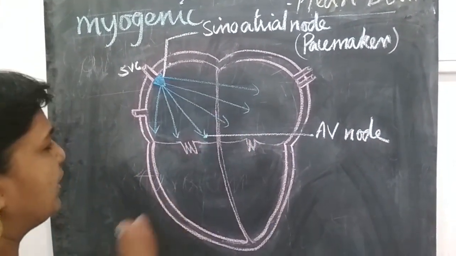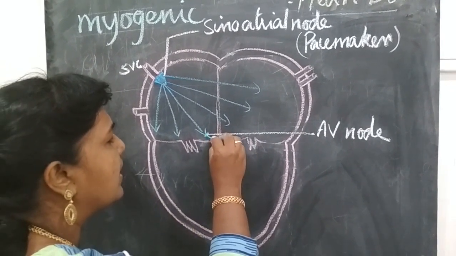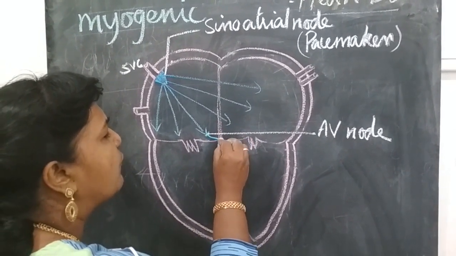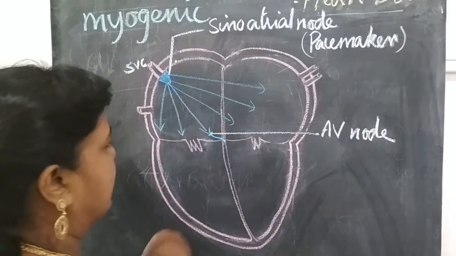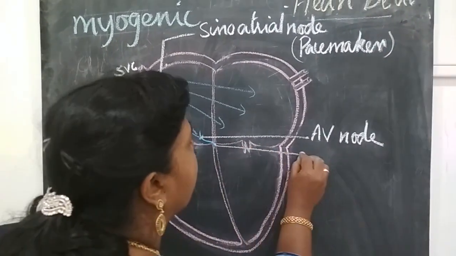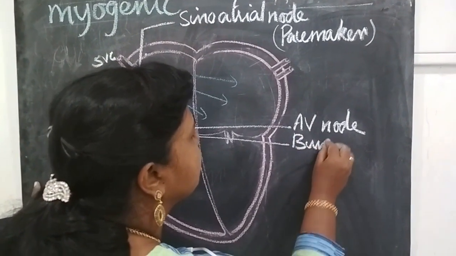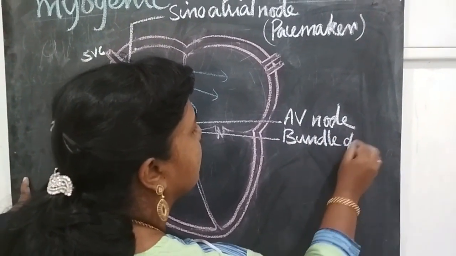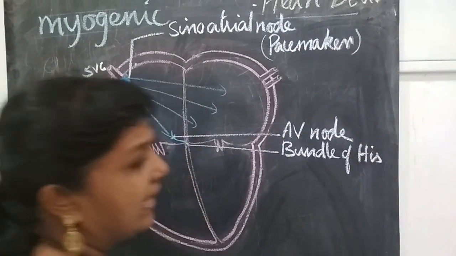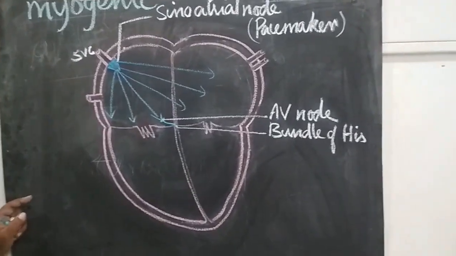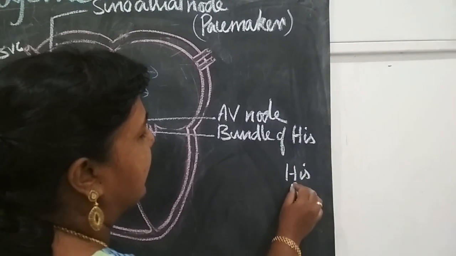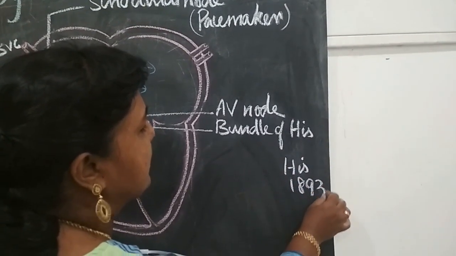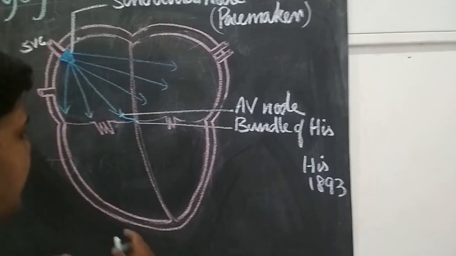From the AV node, it moves downwards and there forms a group of fibers called the bundle of His. It was discovered by His in the year 1893, so it's named the bundle of His.